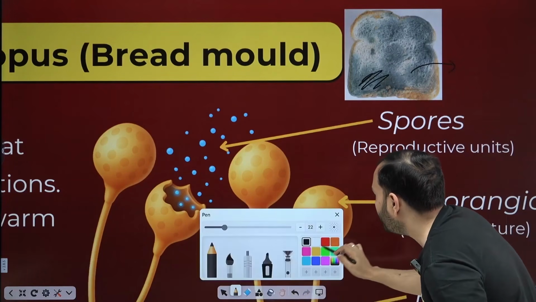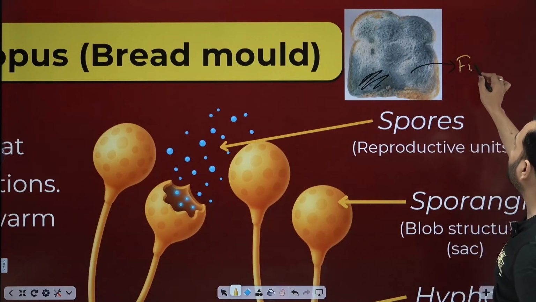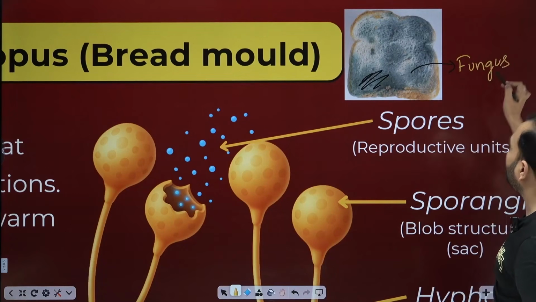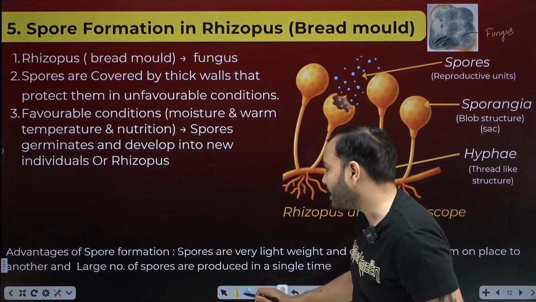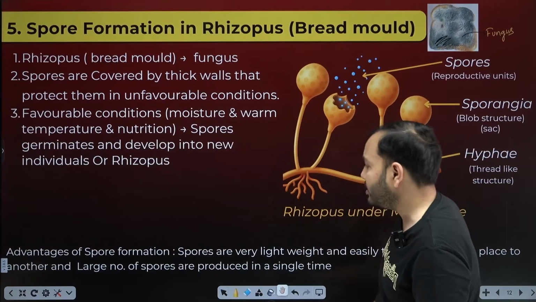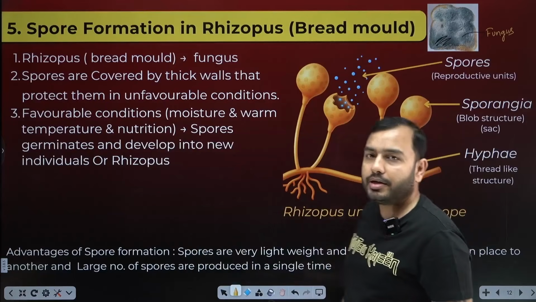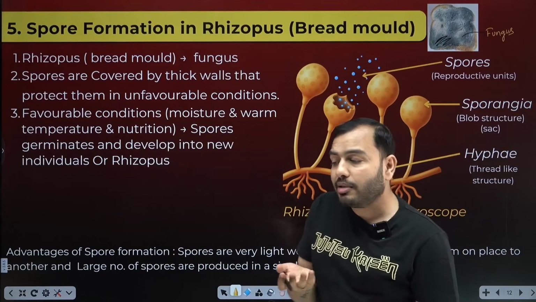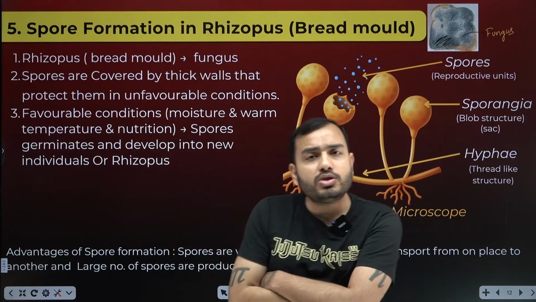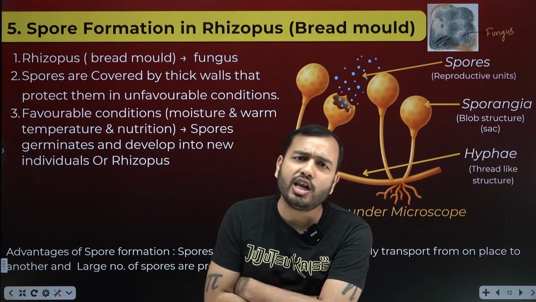So beta, the fungus that grows on the bread is commonly called bread mold. And in biology, its name is rhizopus. What is the name? Rhizopus. What is rhizopus? Bread mold. Now let's study a little about how it reproduces. You have seen, right, the bread, if you keep it outside the fridge, fungus grows on it after a few days.